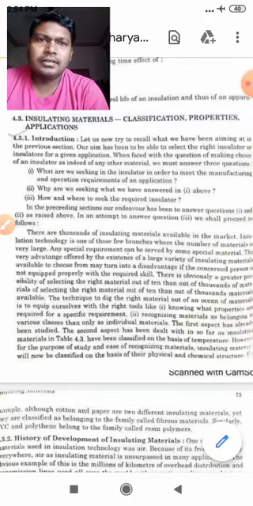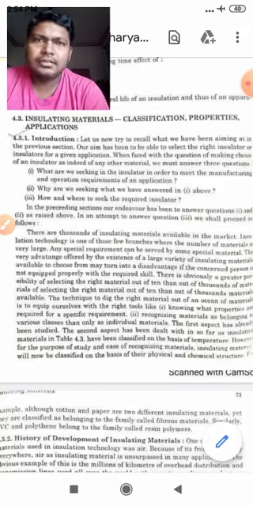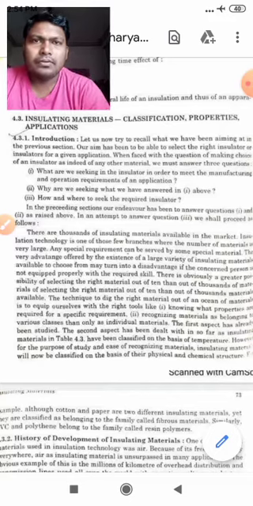What are we seeking in the insulator in order to meet the manufacturing and operation requirements of an application? What are the certain sets of conditions we require, so that it will meet the manufacturing and operating requirements of the application? So this should be our first question: what is the requirement, how will it be manufactured, and what are the operating requirements? This is the first question which should be in your mind before selecting a particular type of insulator.